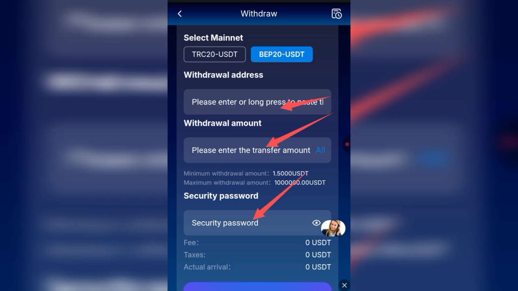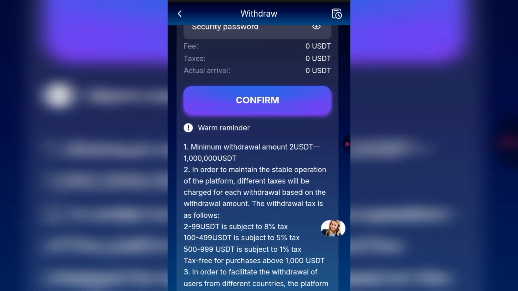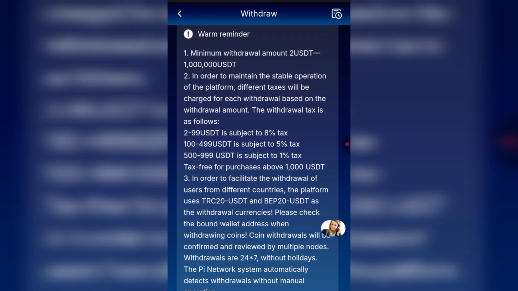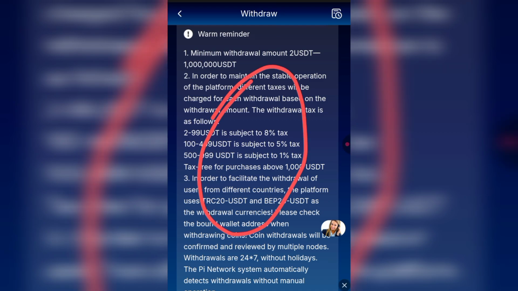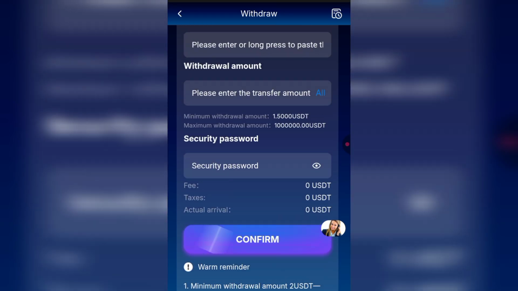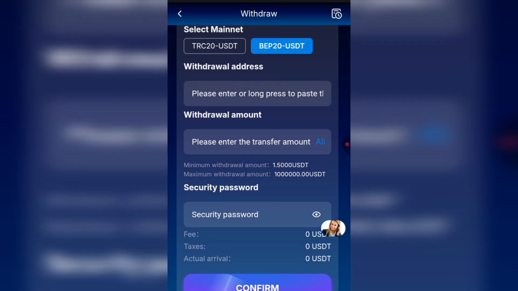So all I have to do is just input my wallet address right here, my withdrawal amount, my security password, and I'll click on the confirm button and my withdrawal is going to be placed successfully. If you also want to know how to place a withdrawal, this is a warm reminder, and this is how you can be able to make a successful withdrawal on this platform. So all you have to do is just read that and you'll be able to make a successful withdrawal on this platform.